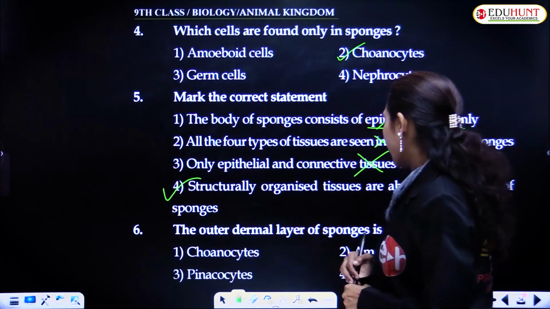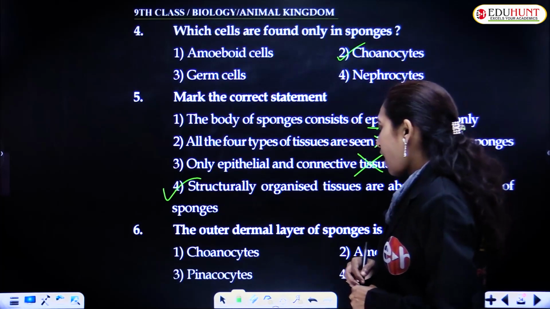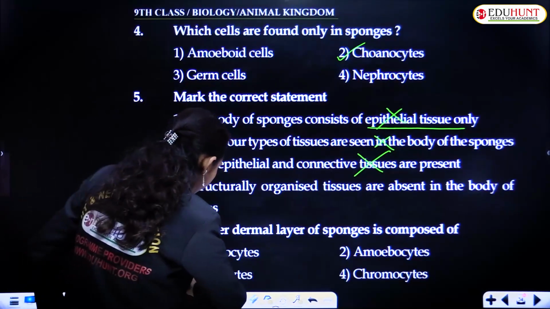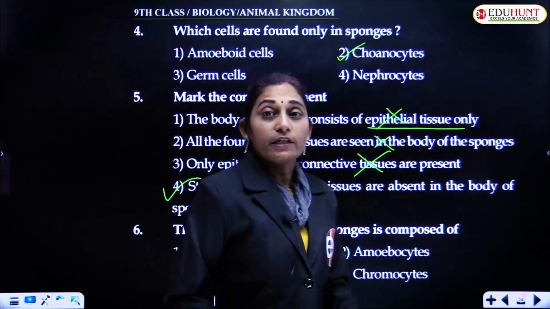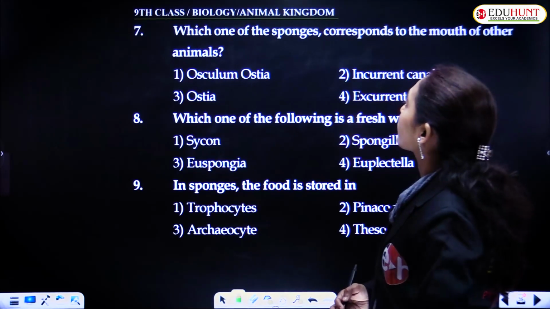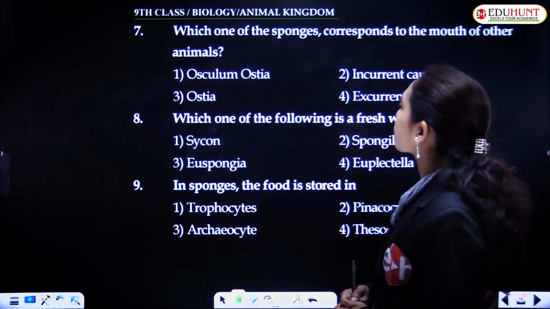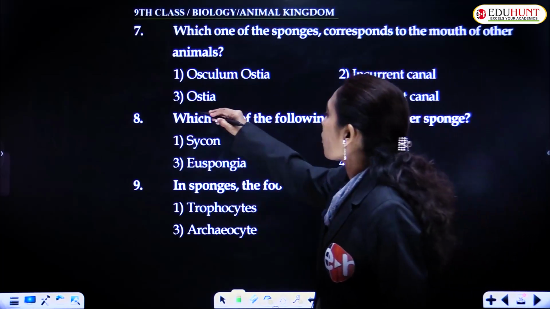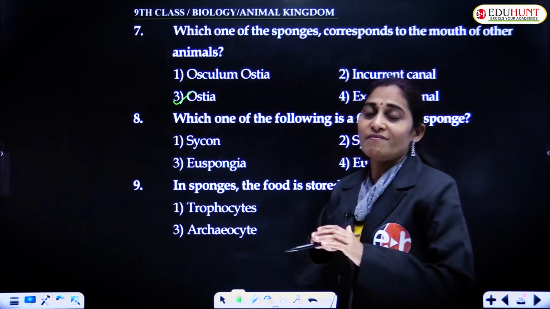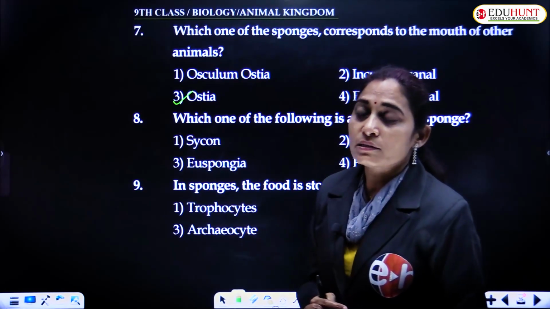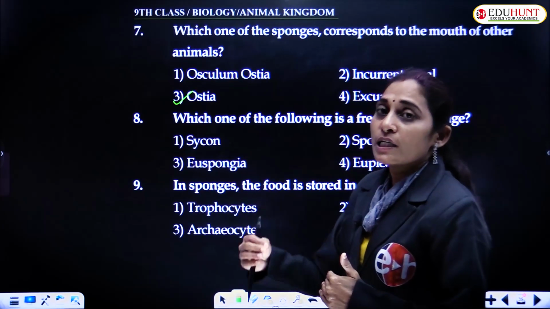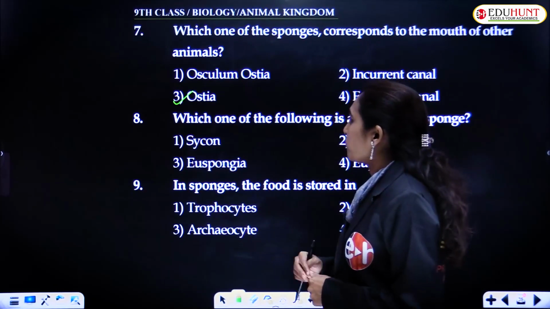The outer dermal layer of sponges is composed of pinacocytes. And which part of the sponge corresponds to the mouth of the animal? Mouth is ostia. Osculum is the anus. There are several pores present on the porifera, and that's why the name came from having a number of pores in the body.